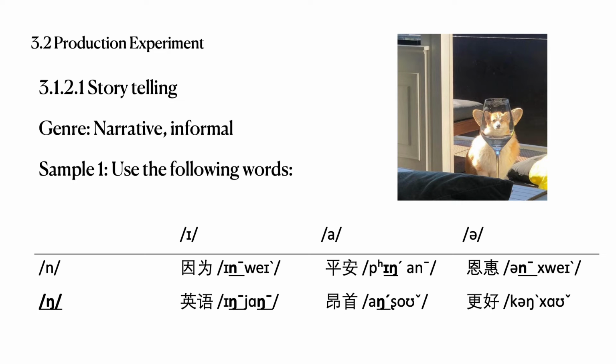In the first part of the experiment, I will provide a set of phrases that contain alveolar nasal and velar nasal, and ask participants to tell a story using these phrases. This task is for eliciting the nasals' pronunciation in casual utterances and getting data as naturally as possible.